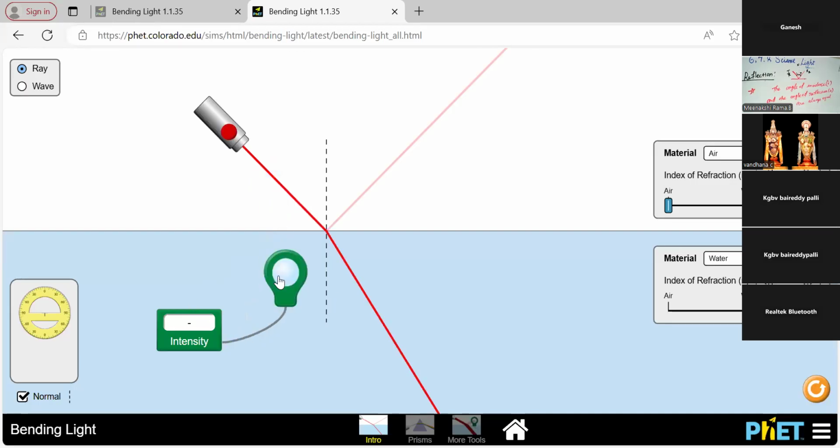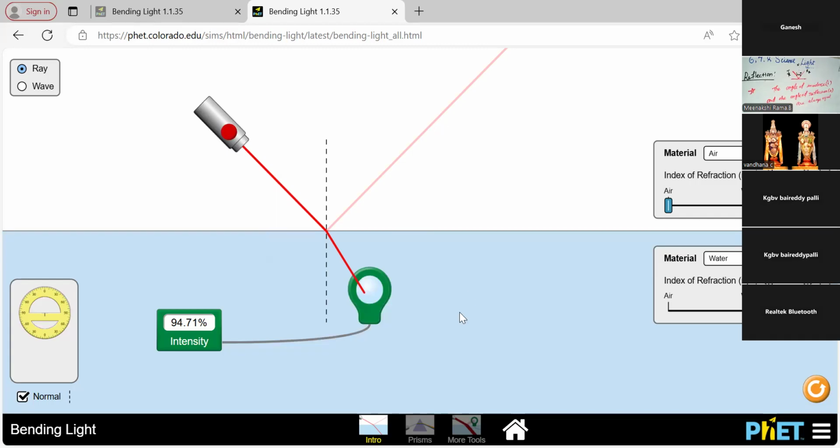The reflected ray in air is just 5.29%. So in the air medium, the reflected light is very low. In the water medium, wow, the intensity is 94.71. So the intensity varies from one medium to another.